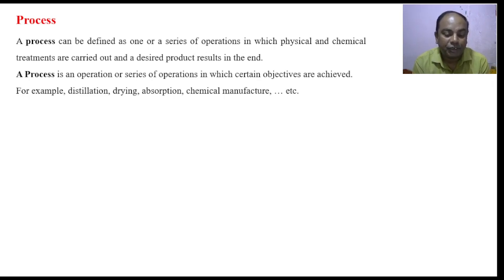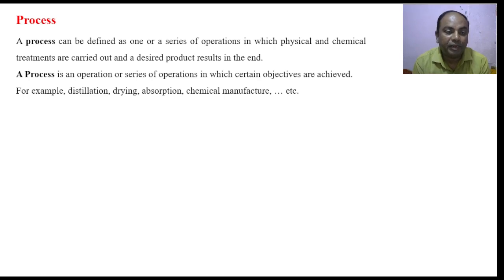That means the mixture would be separated on the basis of boiling point. The constituent which has a low boiling point vaporizes, while the constituent which has a high boiling point remains in the system, and thereby we can separate the two constituents from a mixture. This is possible only when we perform a certain series of operations on a system.